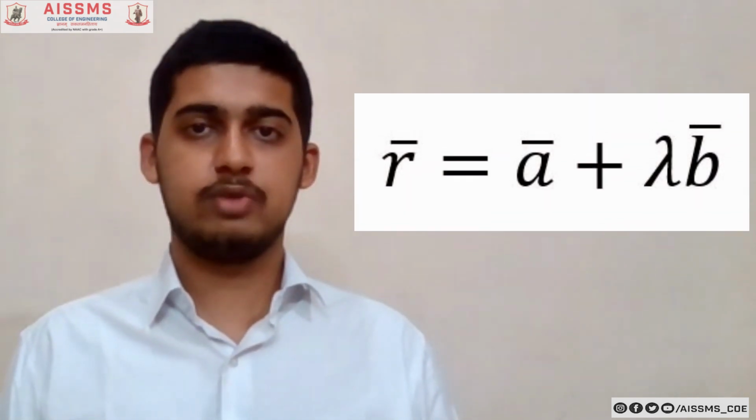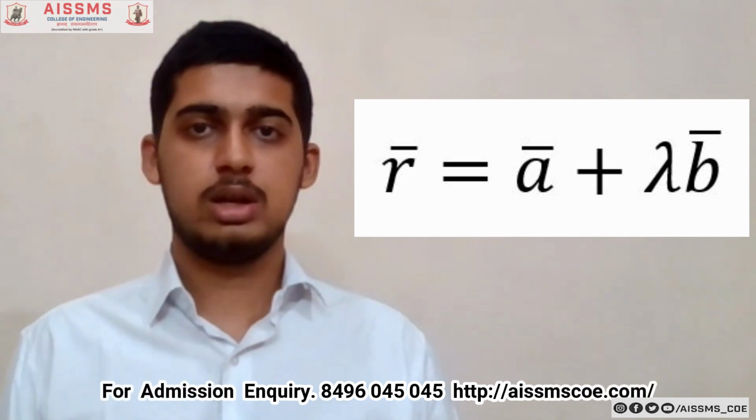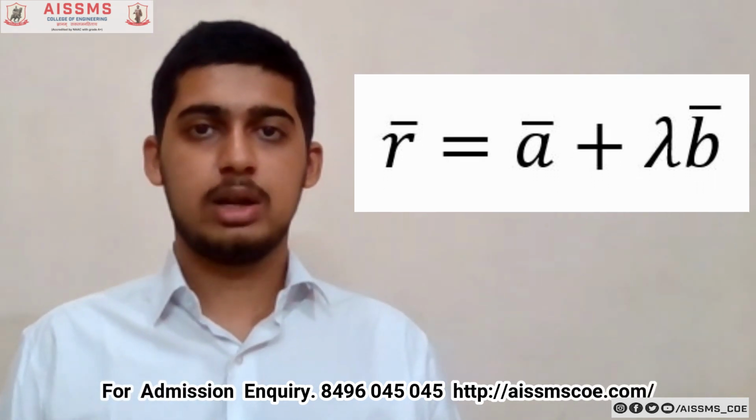The vector equation of the line is r bar = a bar + lambda b bar, where r bar is the position vector of any random point on the line, a bar is the position vector of a specific point on the line, b bar is the vector parallel to the line, and lambda is any real number.